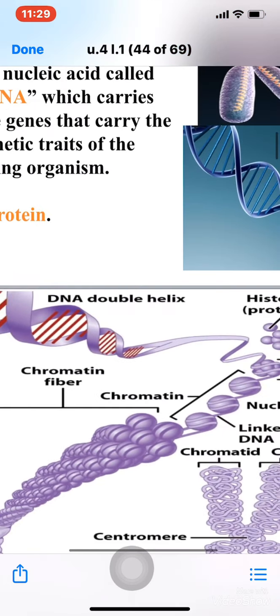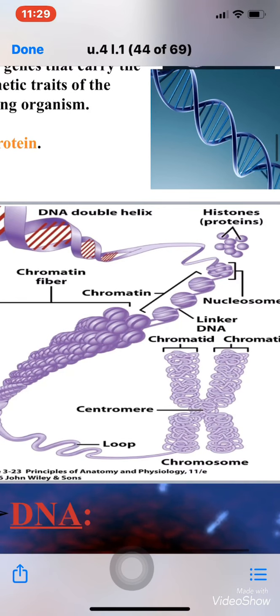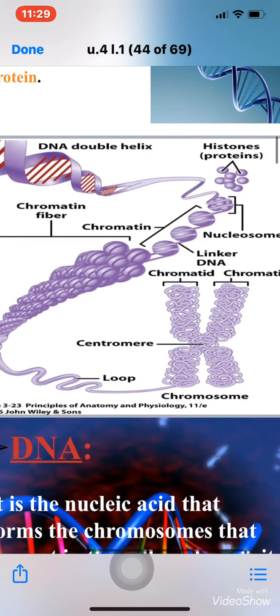What happens? The DNA double helix coils on the proteins to shorten its length because it's very, very long. To shorten its length, okay, to let it get inside the nucleus.